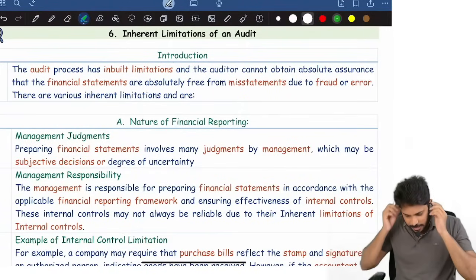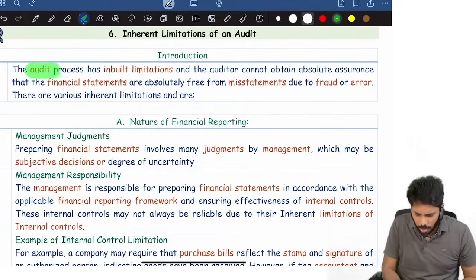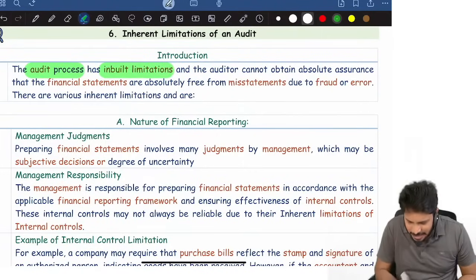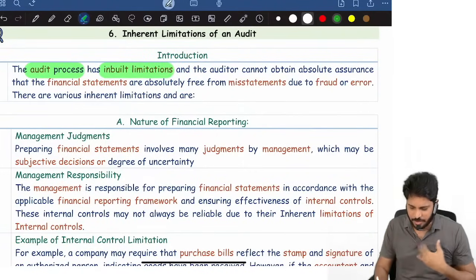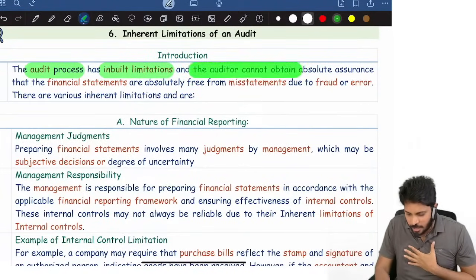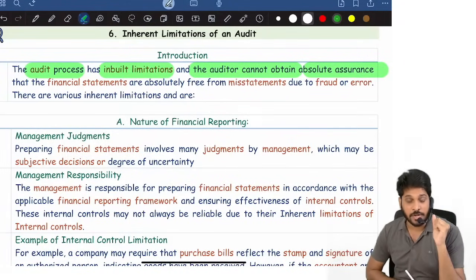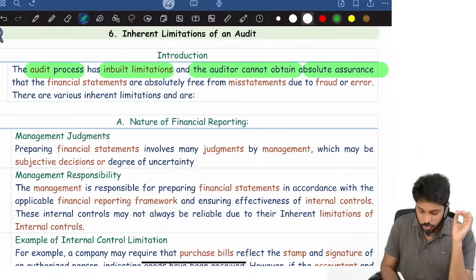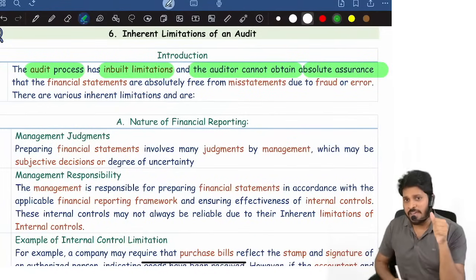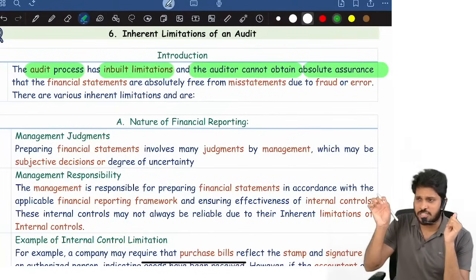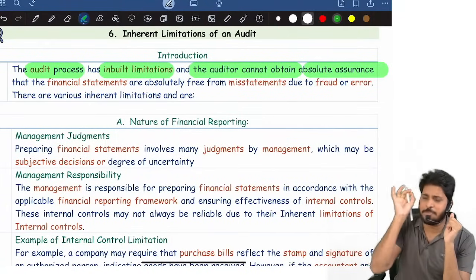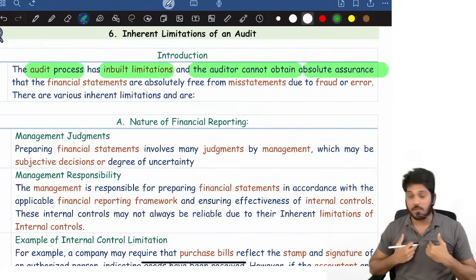Now look at inherent limitations. What is inherent limitation? The audit process has inbuilt limitations, where the auditor cannot obtain absolute assurance. Remember the objective of audit. What is the objective of audit? The objective of audit is to obtain reasonable assurance whether financial statements are free from material misstatements or not. So we cannot obtain absolute assurance. Absolute means, in financial statements, each and every rupee 100% accurate. That is absolute assurance, which is not possible for the auditor.